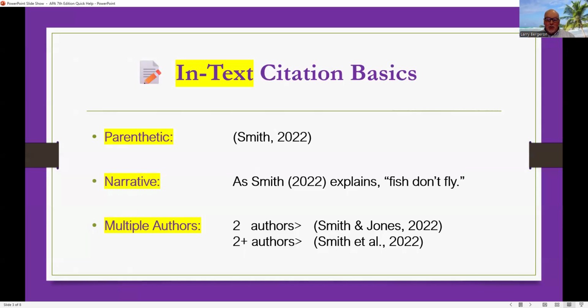Smith and Jones, 2022. And if you have three or more authors, then you just would put Smith et al. That's a Latin phrase meaning and others, I would assume, and then the date behind that. Okay. All right. Again, you'll have this where you can refer back to it at your discretion.